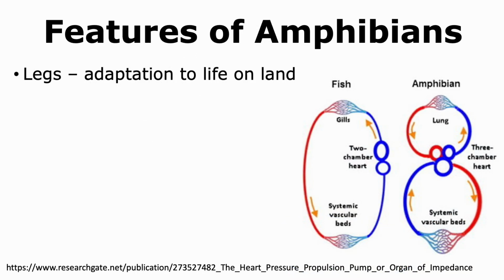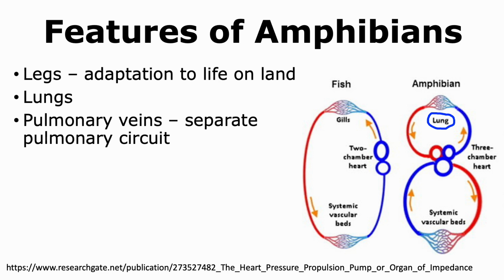There are certain key features of amphibians that include the presence of legs. All amphibians have legs that have allowed them to adapt to life on land. All amphibians have lungs that allowed them to respire and promote gaseous exchange. They also show the presence of pulmonary veins and have a separated pulmonary circuit. This is different from fish.